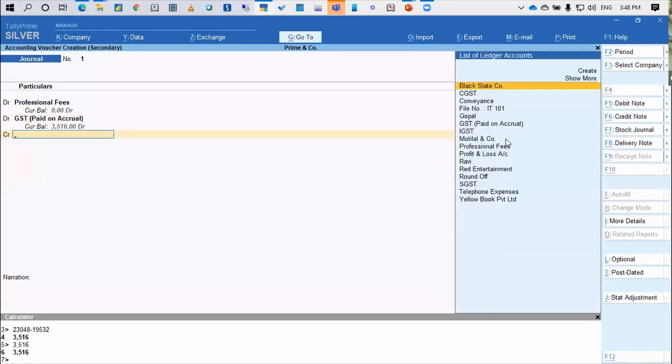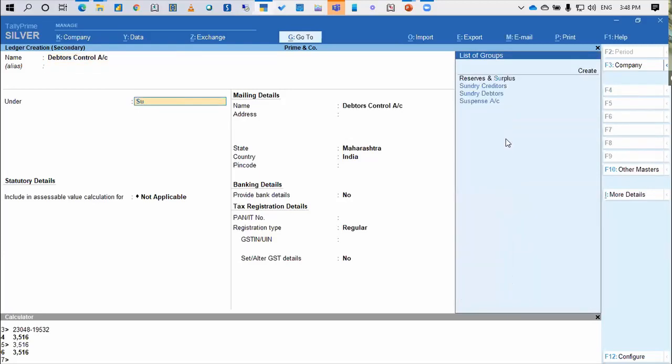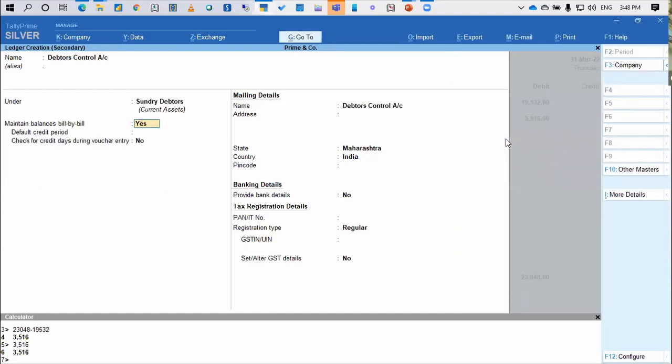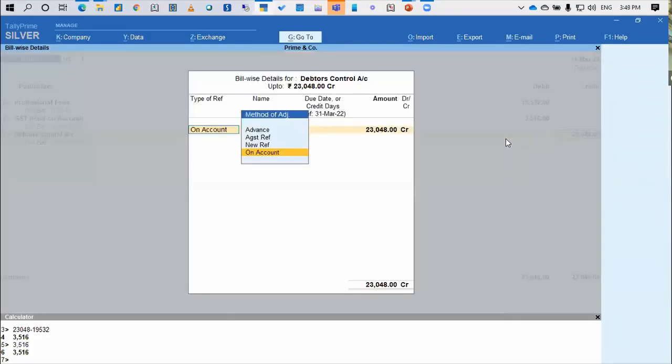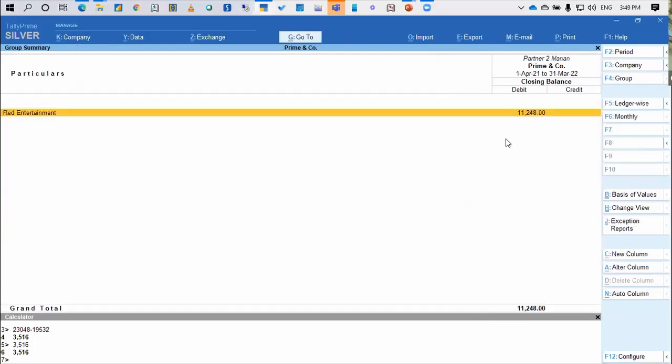And I'm crediting a new ledger called, let's say, debtors control account, and I'm creating it under sundry debtors. That's all. I may skip it as an on account. That's okay. Now, if you look at my balance sheet,